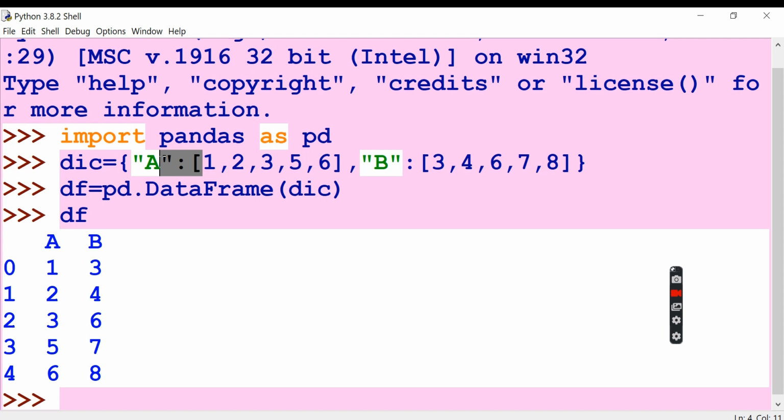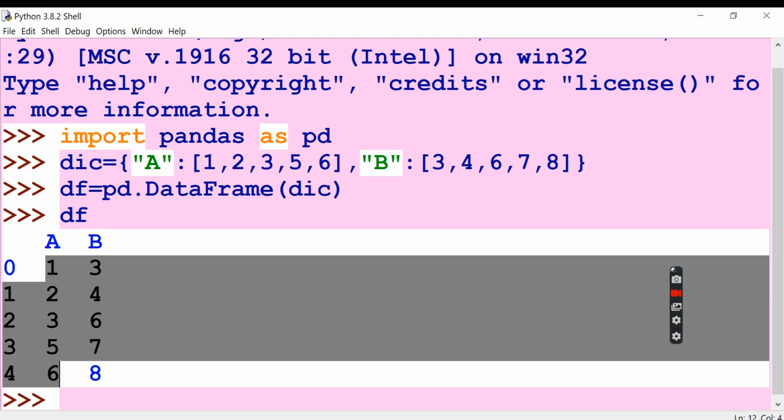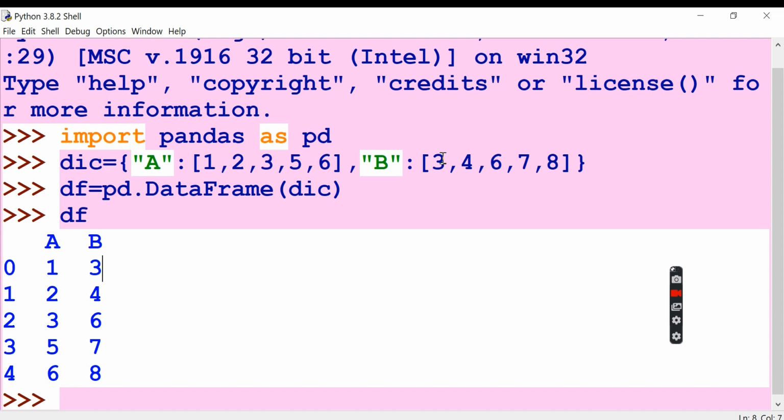And here, the other items are given from the list, right? So A and B are the 2 column names, and these listed items will now be shown like this. A and B have different lists.